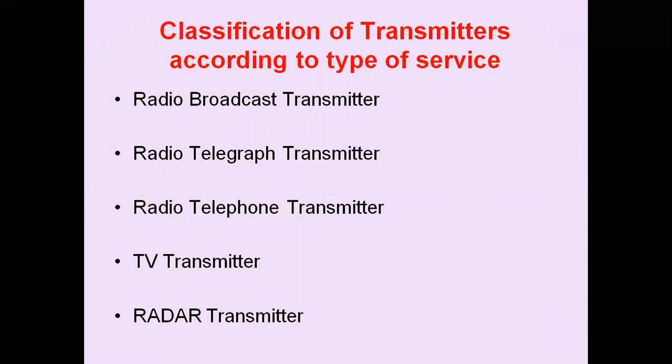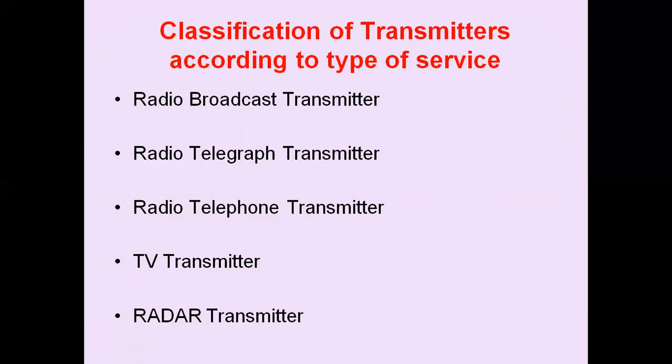Electromagnetic energy is radiated from the transmitting antenna. A large number of persons may be able to receive the information with the help of radio receivers. These broadcast transmitters may be either amplitude modulated or frequency modulated transmitters.